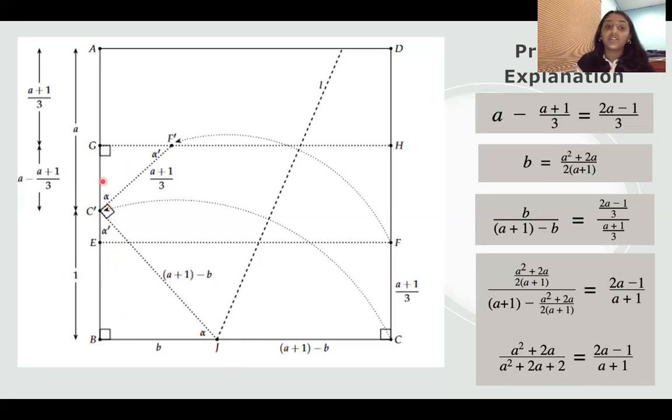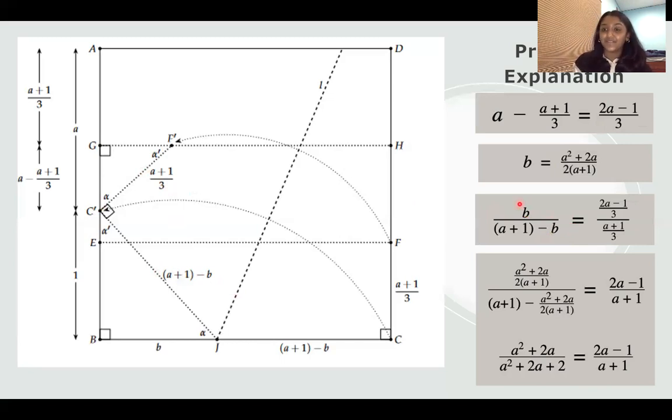Similarly here, there's another right triangle with an angle of alpha. So this one would be alpha prime. So now we know that these two triangles are similar, and similar triangles have sides in proportion. So for this triangle, if we take side B over the hypotenuse, a plus 1 minus b, and set it equal to segment GC, which is 2a minus 1 over 3 over the hypotenuse, a plus 1 over 3, those proportions are equal to each other. And so now we substitute